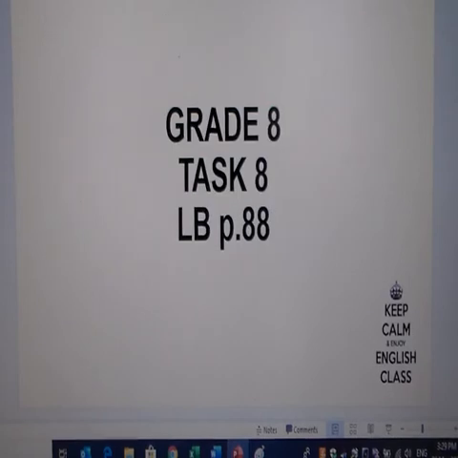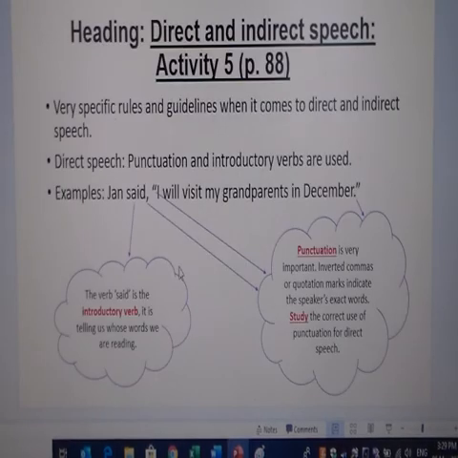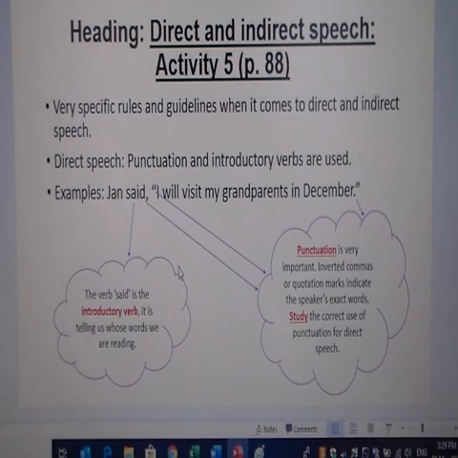Then task 8 on page 88, this is about direct and indirect speech. We've done this lots of times. Remember, there are very specific rules and guidelines when it comes to direct and indirect speech. Your punctuation for direct speech is very important. Always use inverted commas to indicate the direct words of the speaker.